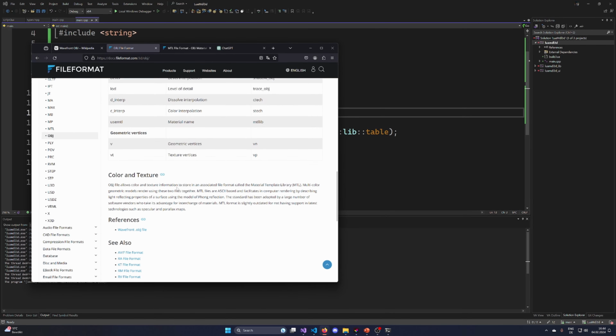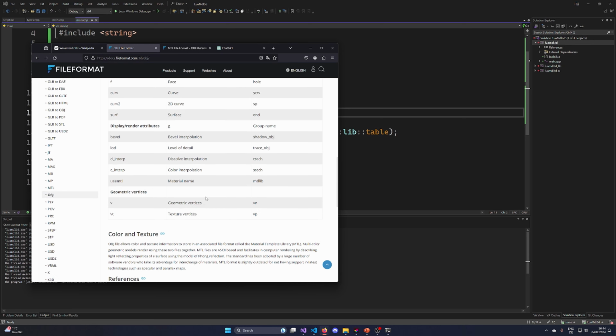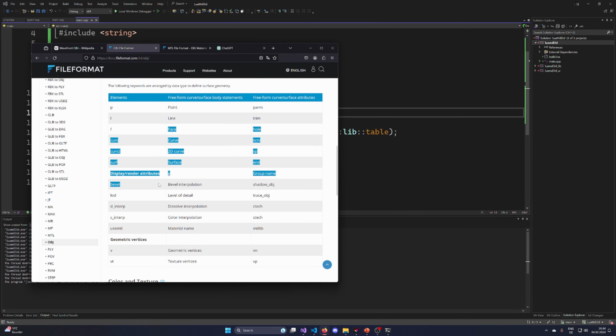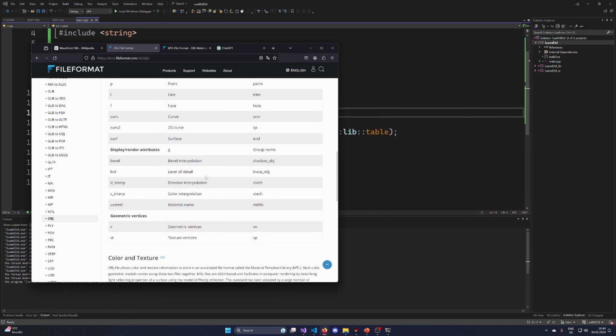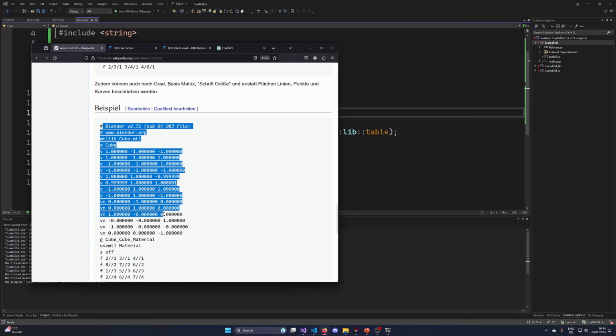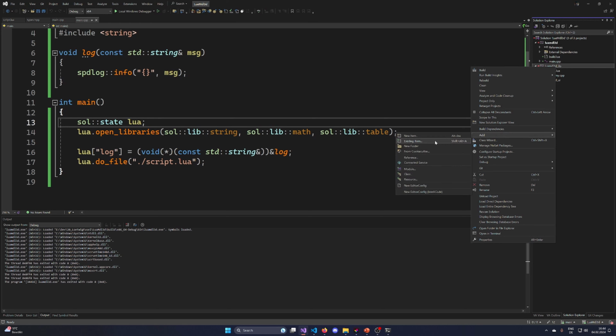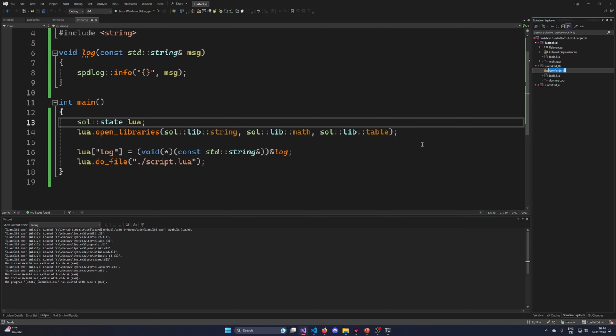So as you can see, it's a bit odd, I would say. Elements, freeform curve, display rendering attributes, G group name. It's a bit odd how they explain it here on that page. So yeah, I want to just quickly start with just having a way of emitting these materials. So let's go to lib, let's make a new folder. And let's call this one, how do we want to call this one? Let's call this one OBJ out.